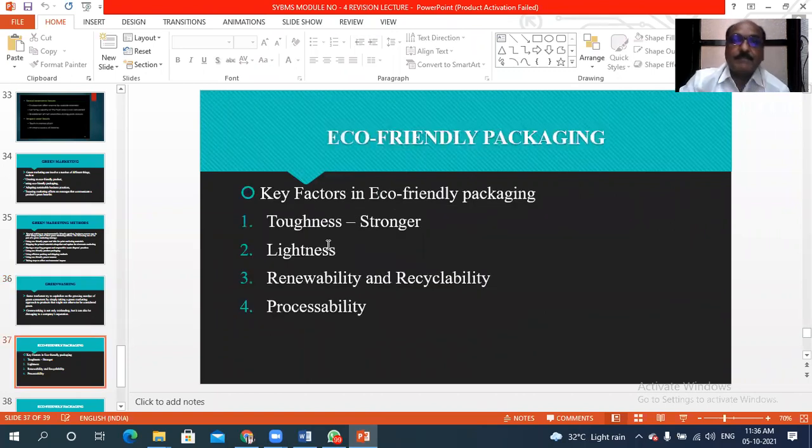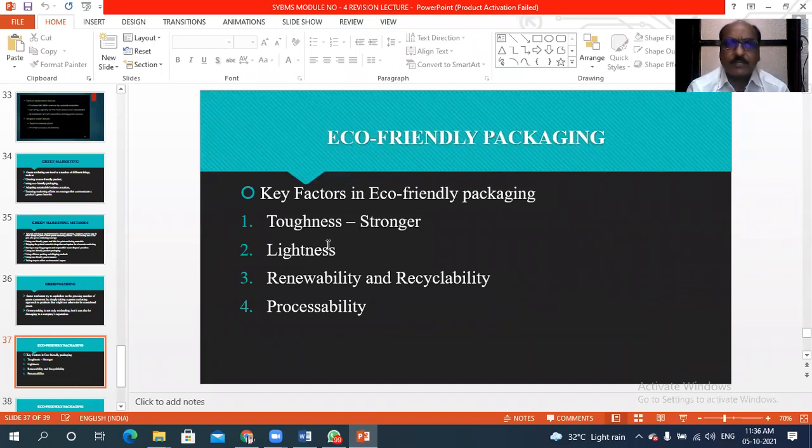Then eco-friendly packaging. Dear students, these are the things we can use for eco-friendly packaging. The key factors are, first, toughness and stronger material, which we have to use to protect some products.